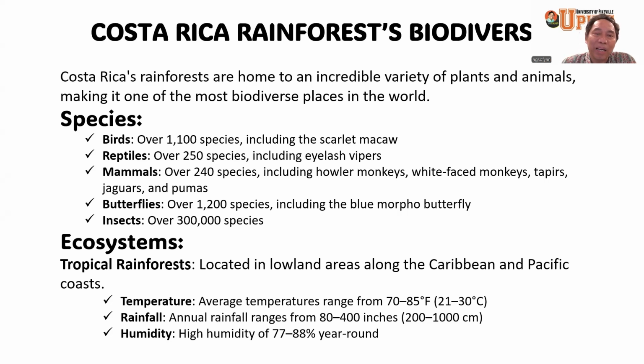Reptiles, for example: there are over 250 species of reptiles in the tropical rainforest in Costa Rica, including the eyelash viper, which is a type of snake. And then mammals, there are over 240 species of mammals in Costa Rica forest, including the howler monkey.